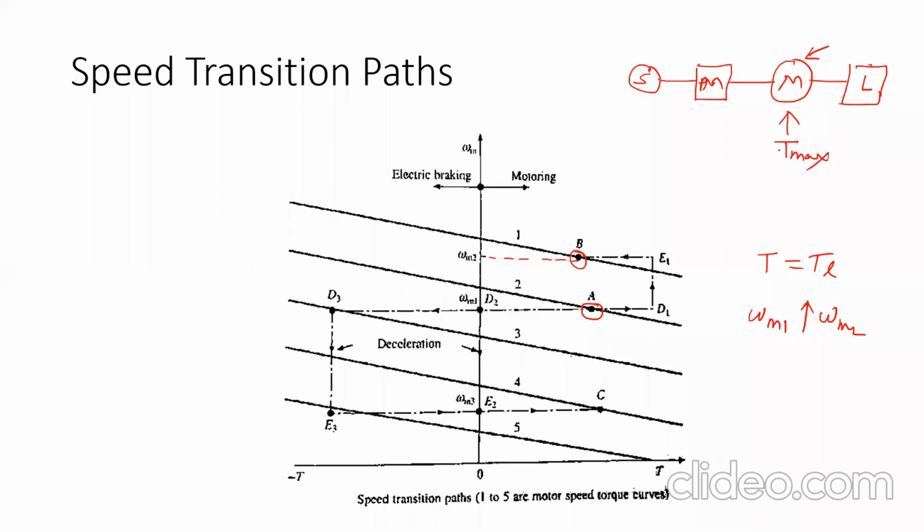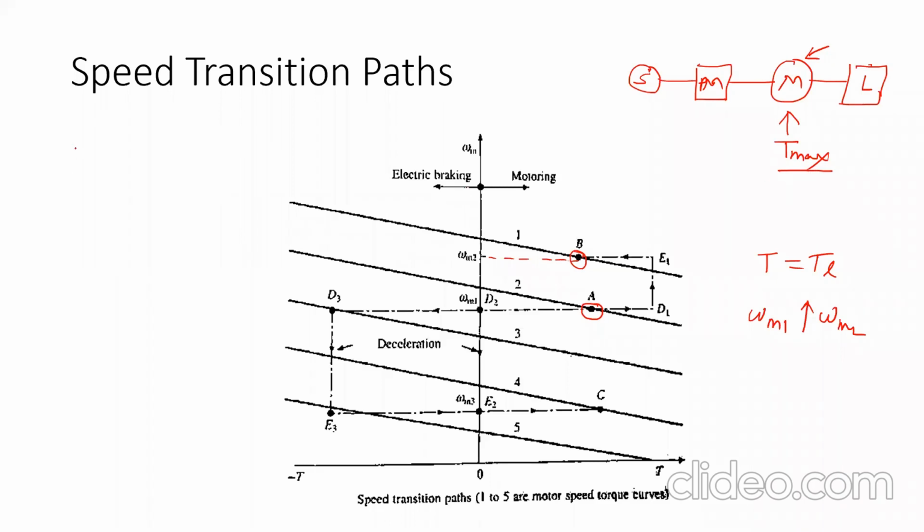Why? Because we want the change in speed to happen in very low time, meaning the transient time must be low. To ensure that every time we want a change in speed, the machine must be able to produce its maximum torque capability.